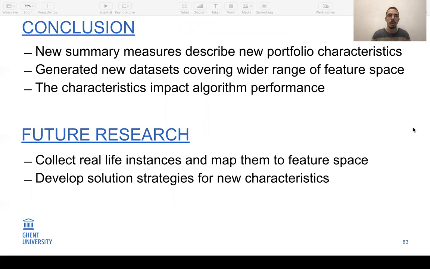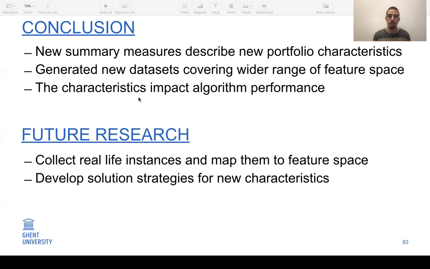So to conclude, we propose a lot of new summary measures that allow us to describe new portfolio characteristics. We also generated new data sets that cover a wide range of parameter combinations, but we also generated a data set that was similar to previous research. So researchers who still want to use the basic set can find one that is better than that from the previous chapter. We also observed that the new characteristics have an impact on the algorithm performance.